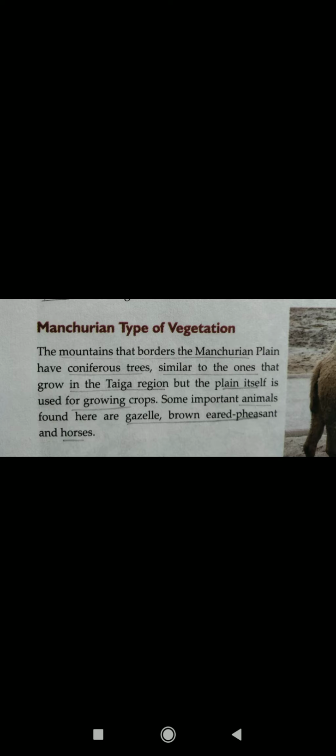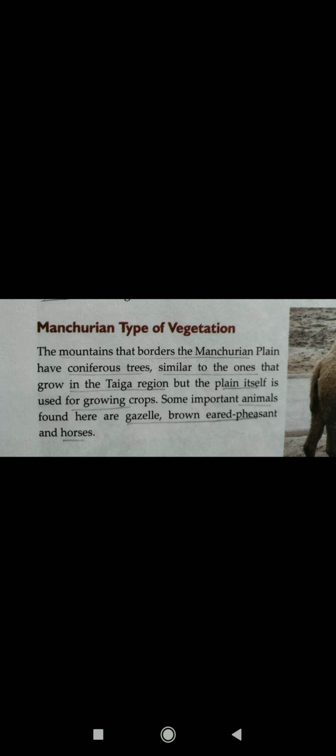Manchurian type of climate. The mountains that border the Manchurian plain have coniferous trees similar to the ones that grow in the taiga region, but the plain itself is used for growing crops. Some important animals found here are gazelle, brown-eared pheasant, and horses.